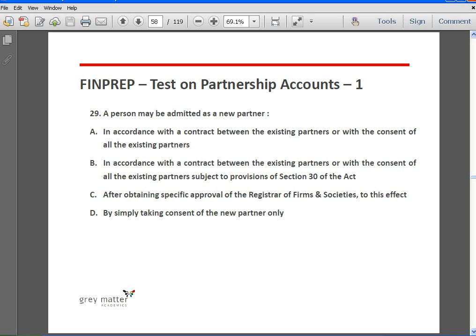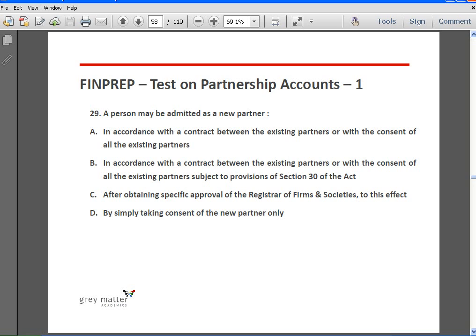Next, come to problem number 29. A person may be admitted as a new partner in accordance with a contract between the existing partners or with the consent of all the existing partners, subject to the provisions of section 30 of the Act.